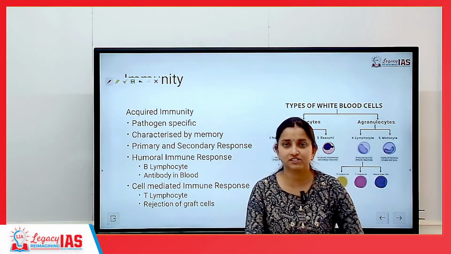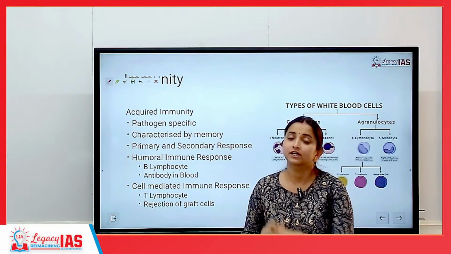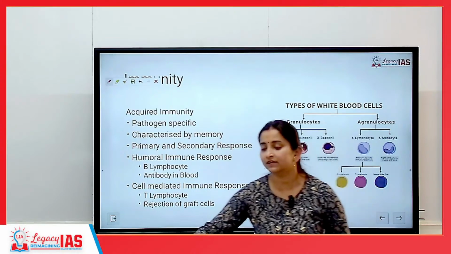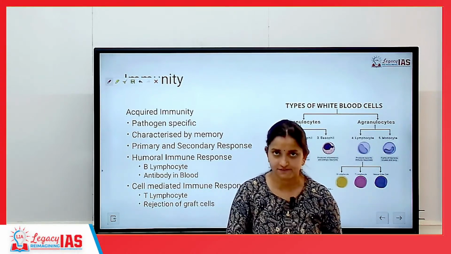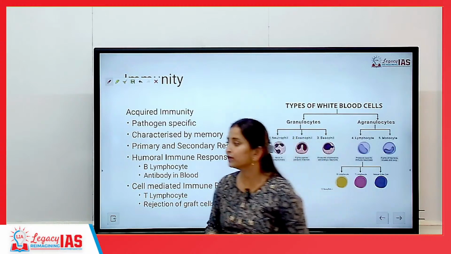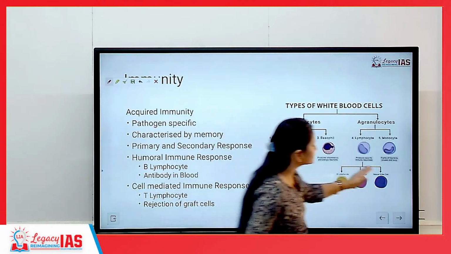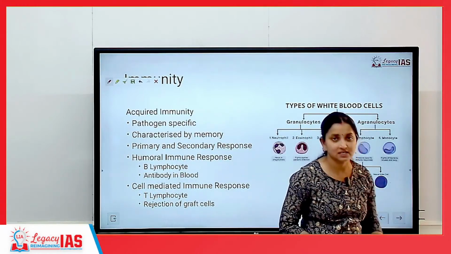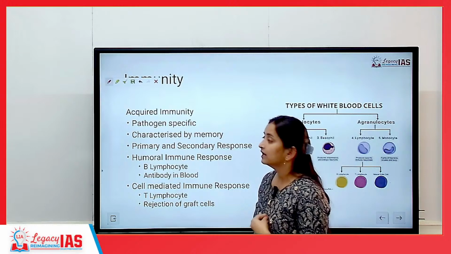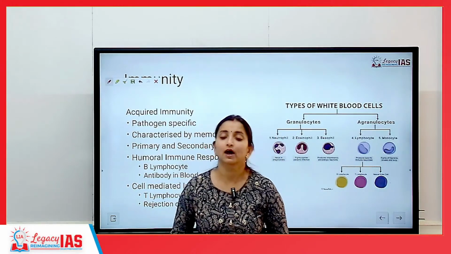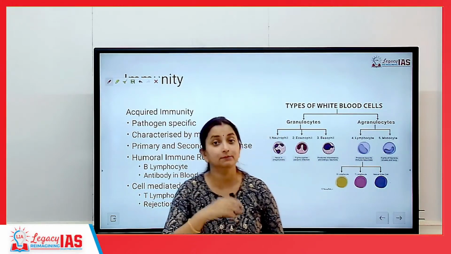T lymphocyte will reject this. No, you do not belong to my body. So T lymphocyte will go and inform B lymphocyte that you need to go and kill this graft cell. Okay? What we do is, we will put up immunosuppressant. So this immune response we will try to suppress, such that this new cell should not be killed. Although this is a new organ to your body, it should not be killed.